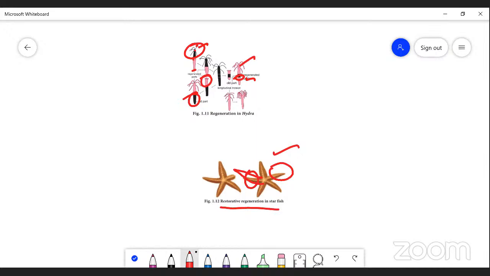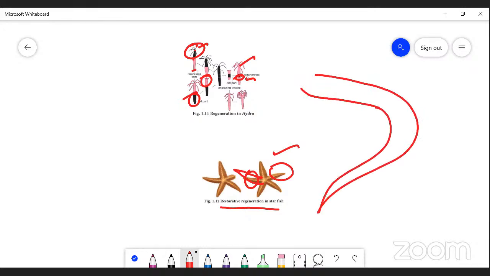Another example is the wall lizard. If the tail of the wall lizard is cut, a new tail will develop. That is an example of restorative regeneration.